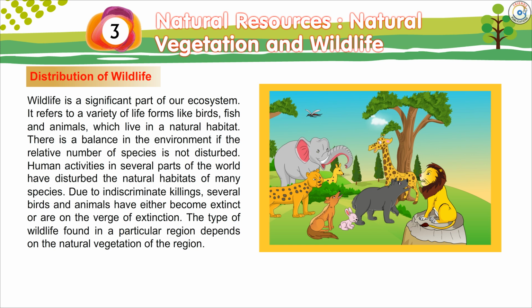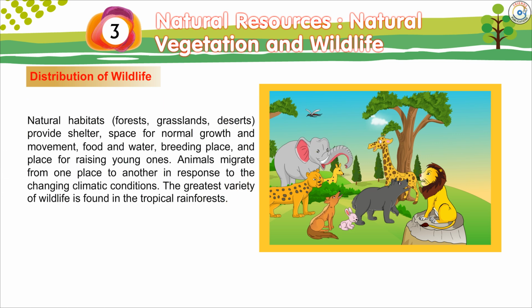The type of wildlife found in a particular region depends on the natural vegetation of the region. Natural habitats, forests, grasslands, deserts provide shelter, space for normal growth and movement, food and water, breeding place, and place for raising young ones. Animals migrate from one place to another in response to the changing climatic conditions. The greatest variety of wildlife is found in the tropical rainforests.